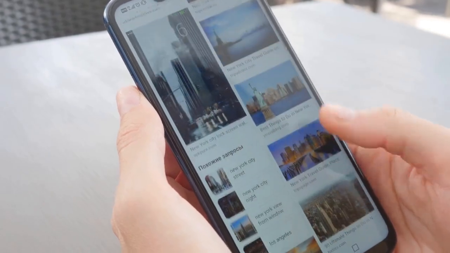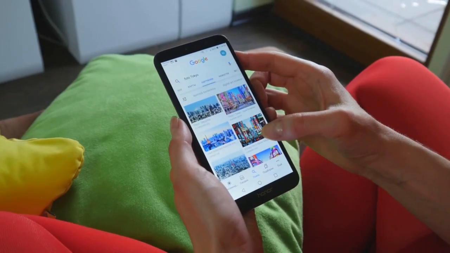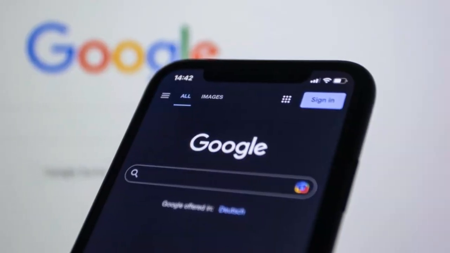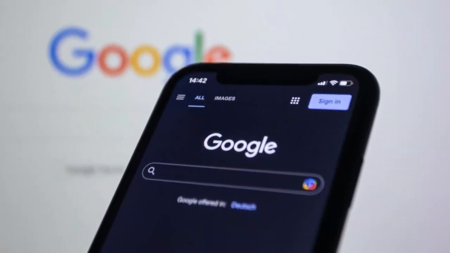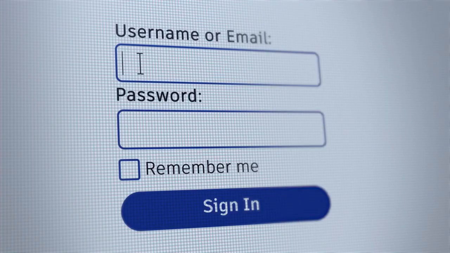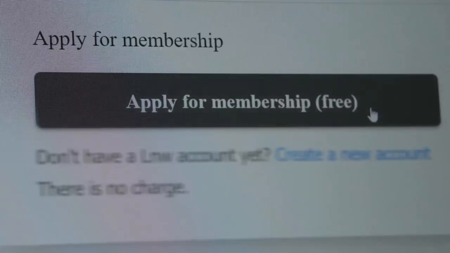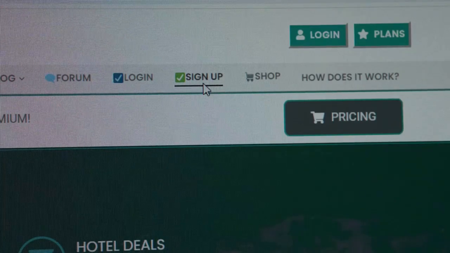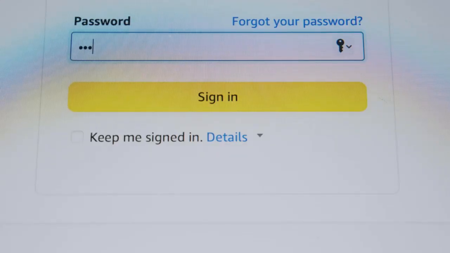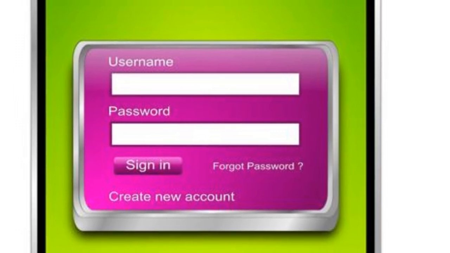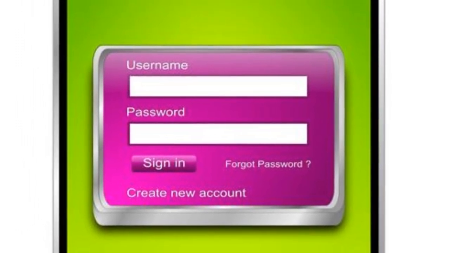Start by opening your QuickDL browser and heading over to google.com. This is the first step in the recovery process, and it's important to use a browser you're comfortable with, as you'll need to move quickly between steps. Once you're on the home page, tap Sign In. Enter your Gmail address carefully, making sure there are no typos, and then select Forgot Password to begin the account recovery process. When you're prompted for verification codes you can't access, don't worry. Instead, look for and tap the Try Another Way option. This is crucial for moving forward if you're locked out of your usual recovery methods.